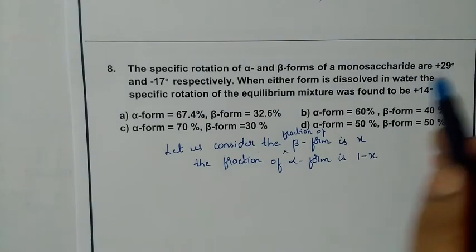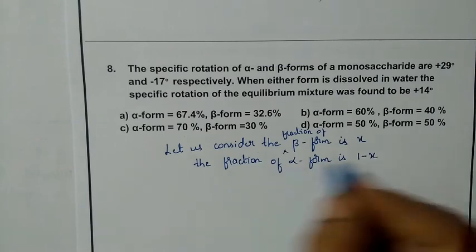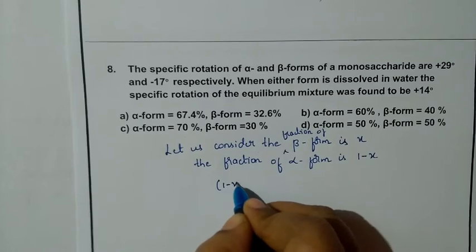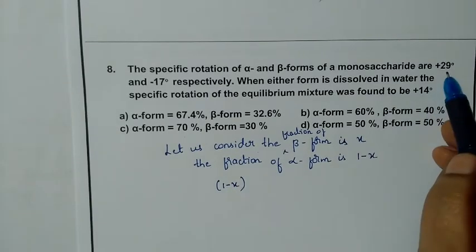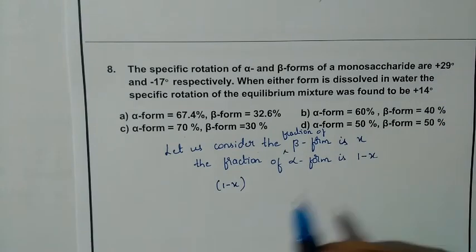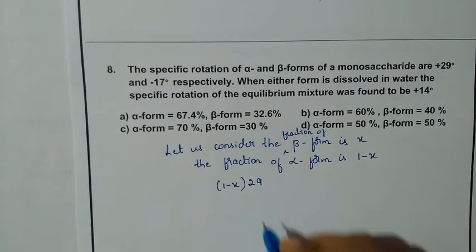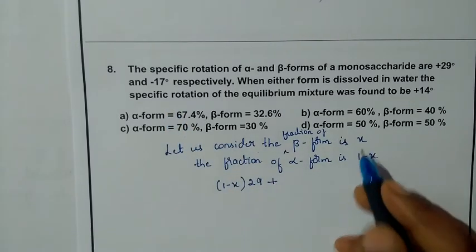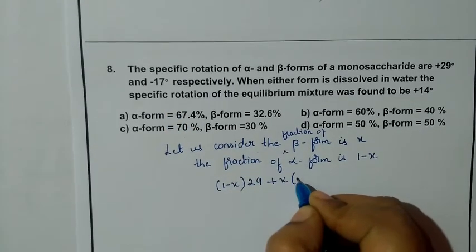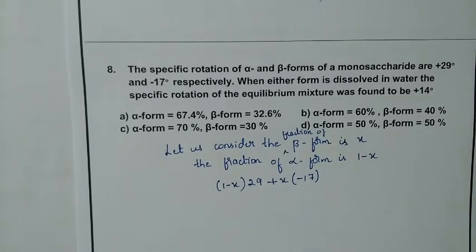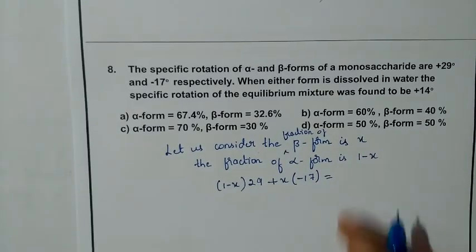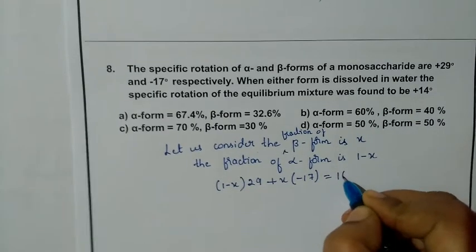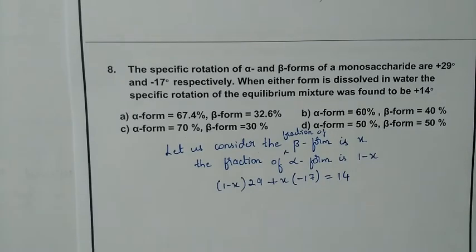So now we'll consider the specific rotations there. Alpha is 1 minus x, and the alpha specific rotation is plus 29, plus you'll have beta also in this. So beta is x and it is minus 17. It has been given. That equals, all together, the specific rotation of the equilibrium mixture, which is 14 degrees. I hope it is clear.